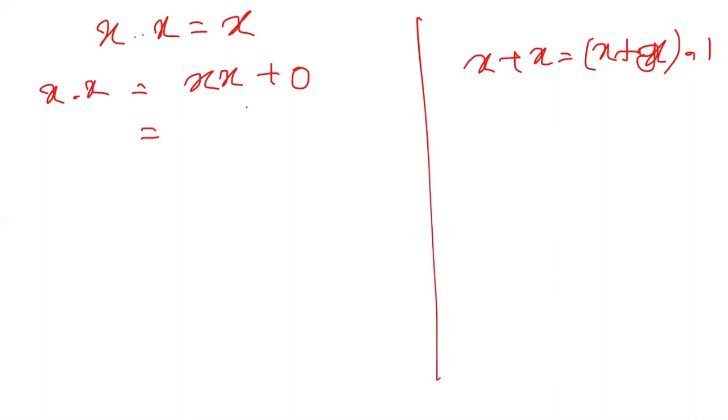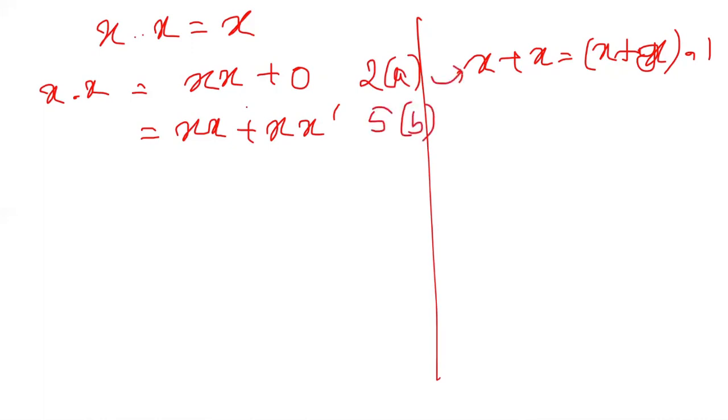So first one I had used 2a. Here I have used 5b. If you recall, in the previous derivation, I had used 2b and 5a.